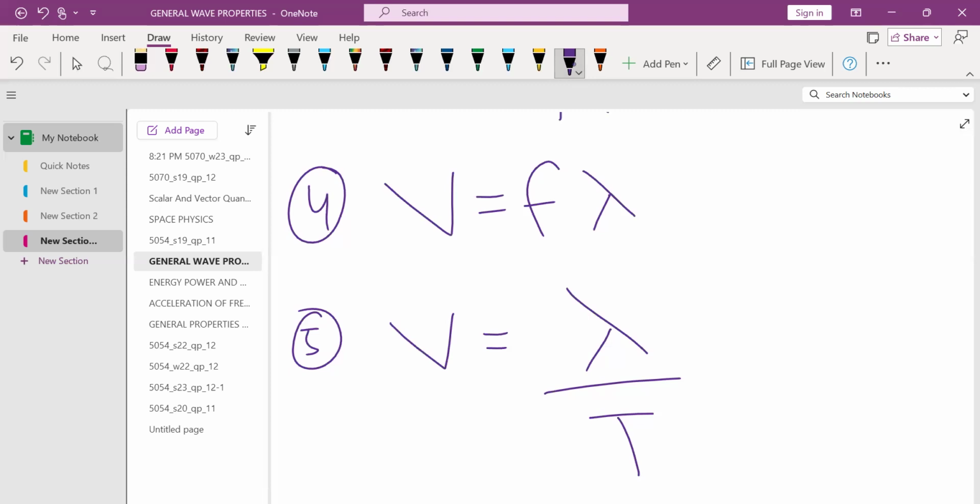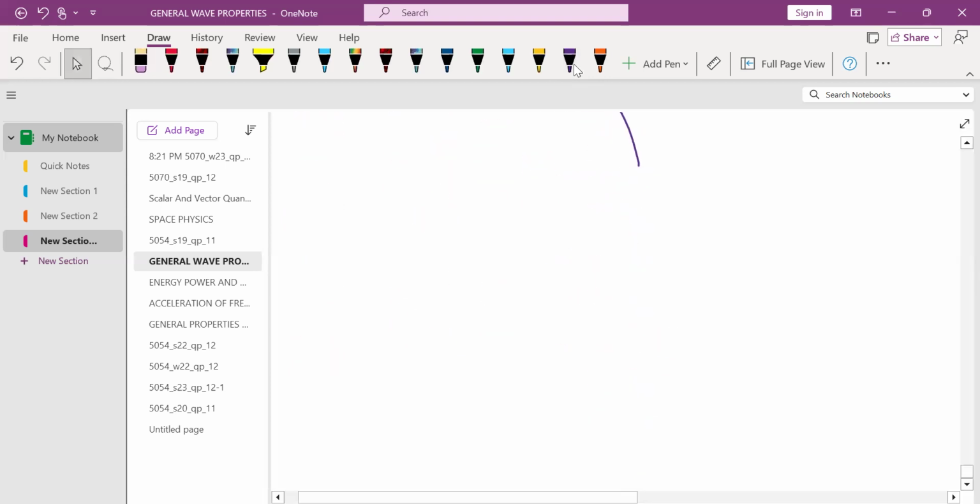The last thing in this chapter you need to know is what is a wavefront.